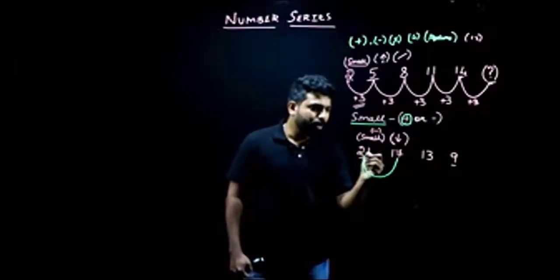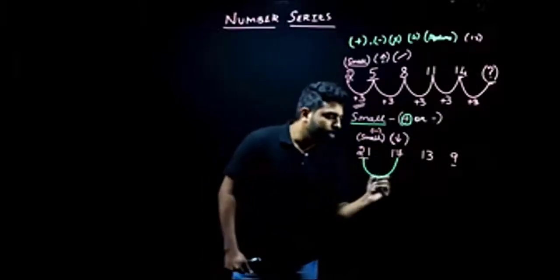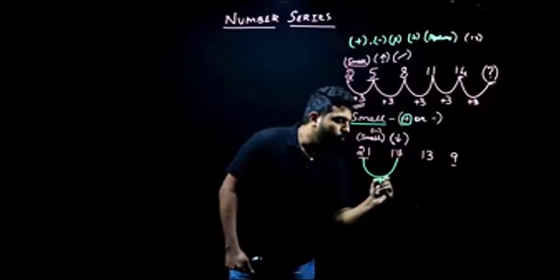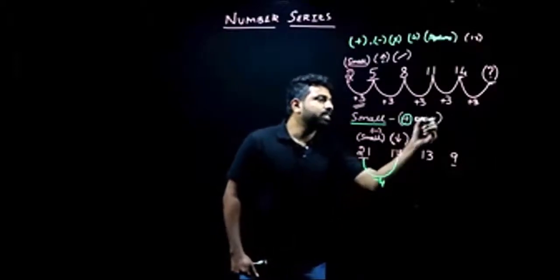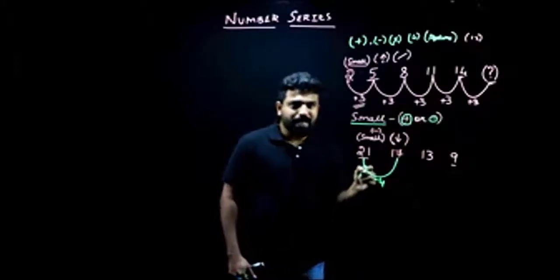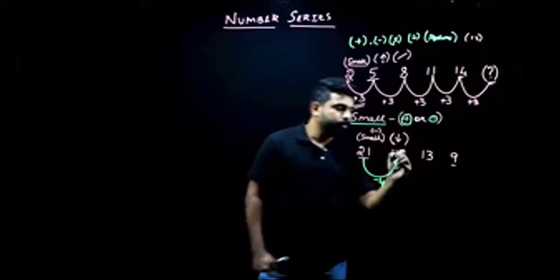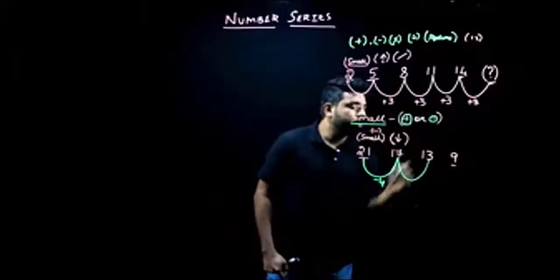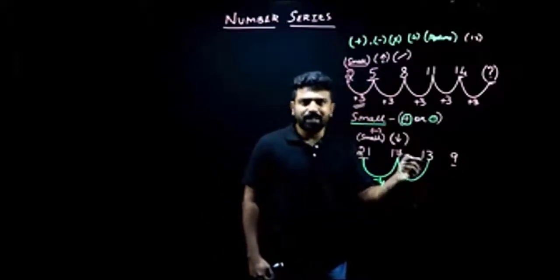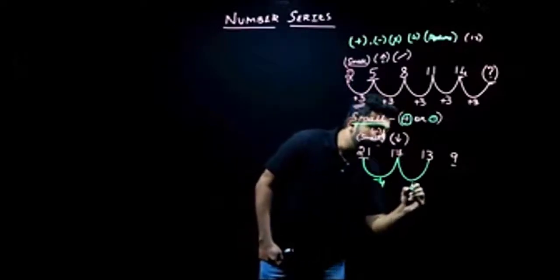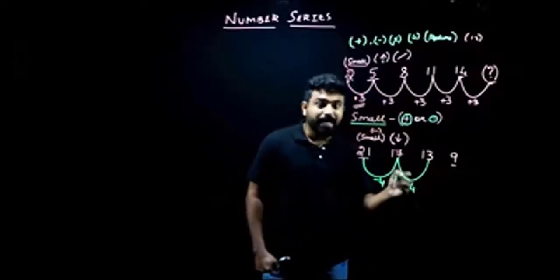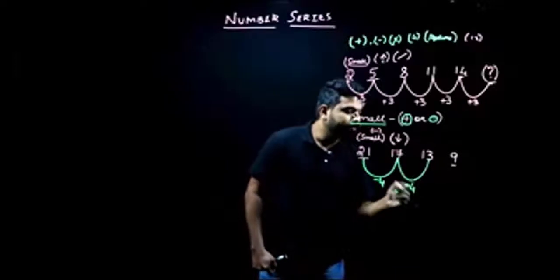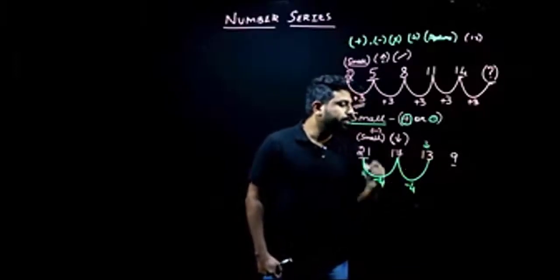My first term is 21 and second term is 17. So my difference here will be 4. And we know that it is a negative sign that is involved in this case. So I'll use minus 4 here. What about my second term and third term? When I compare it, my difference will again be 4. Is it negative or positive? Again, it is negative because the terms here are decreasing.